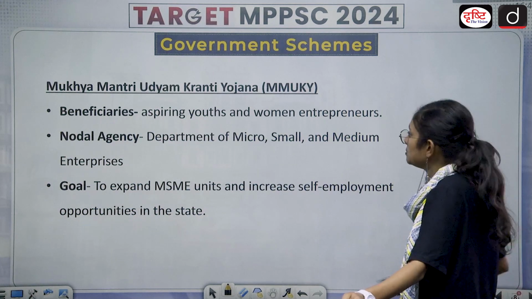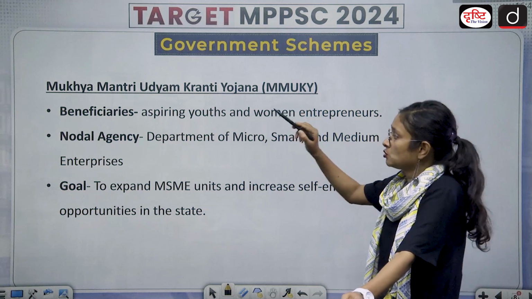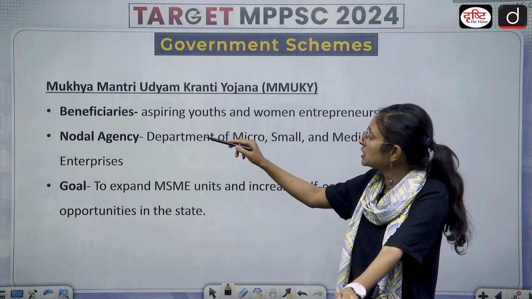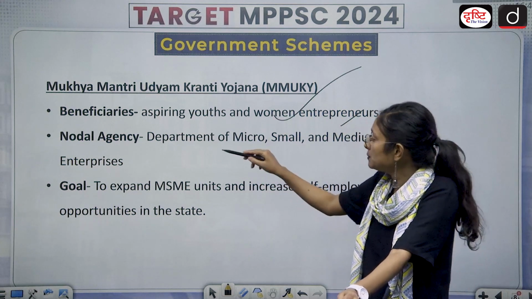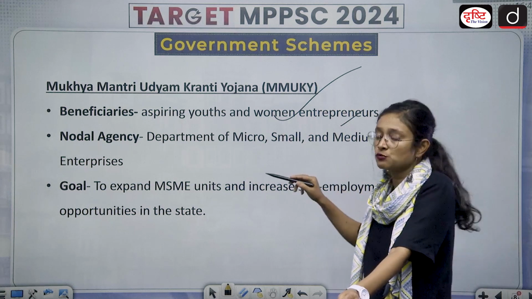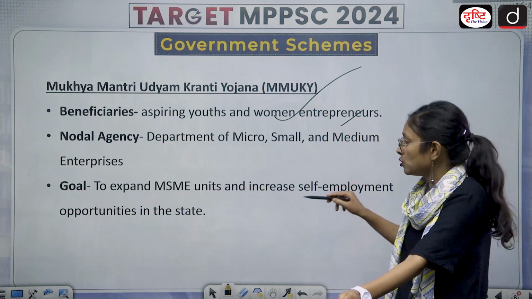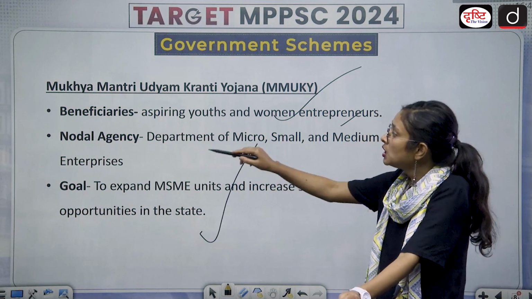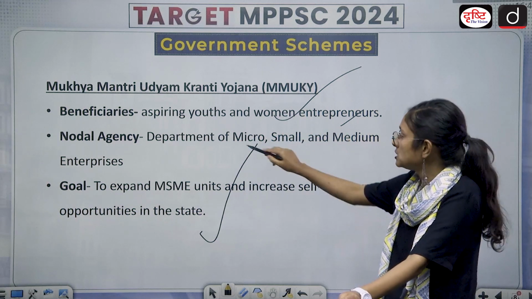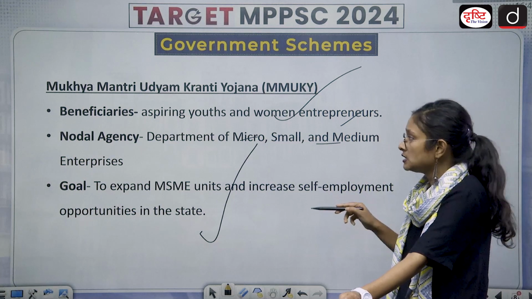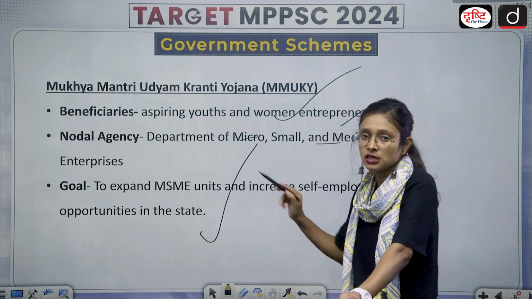Then coming to the Mukhyamantri Udyam Kranti Yojana. Who are the beneficiaries? Beneficiaries are aspiring youths and women entrepreneurs. Who is the nodal agency? The Department of Micro, Small and Medium Enterprises. What is the goal? Its goal is to expand MSME units and increase self-employment opportunities in the state. So it is Mukhyamantri Udyam Kranti Yojana. As the name suggests, the nodal agency is Micro, Small and Medium Enterprises. Aspiring youths and women entrepreneurs are beneficiaries of this particular scheme.